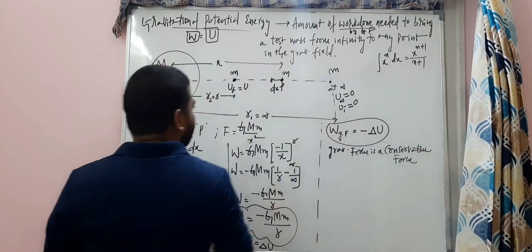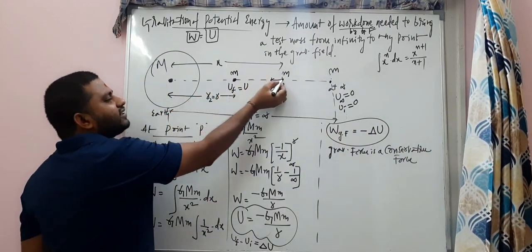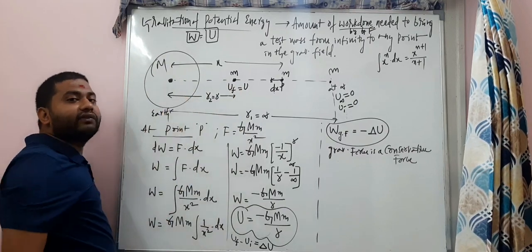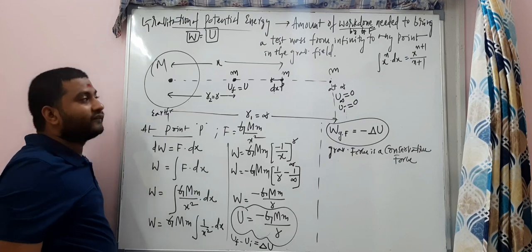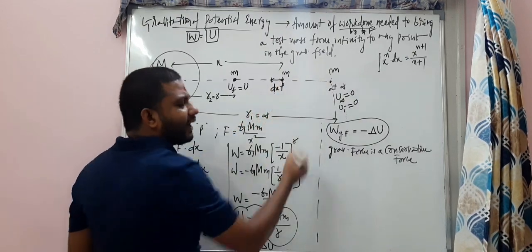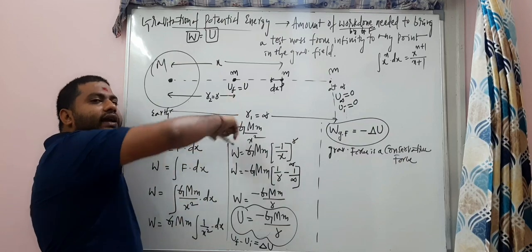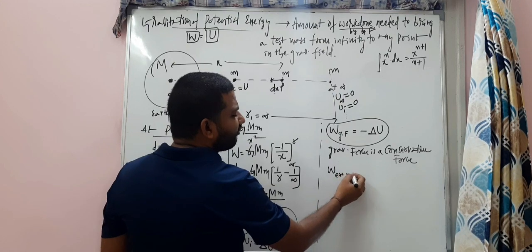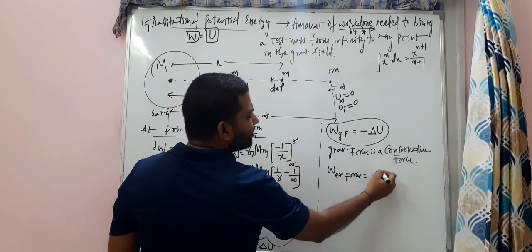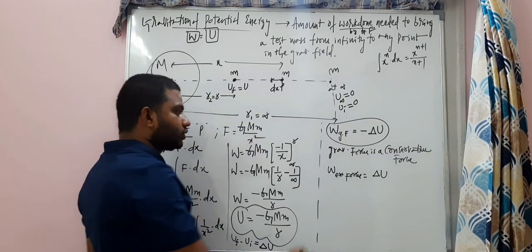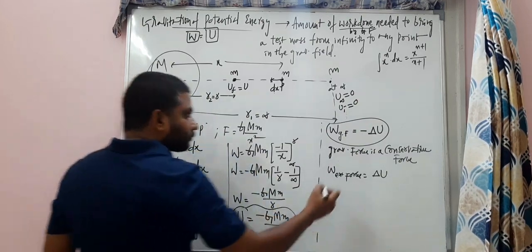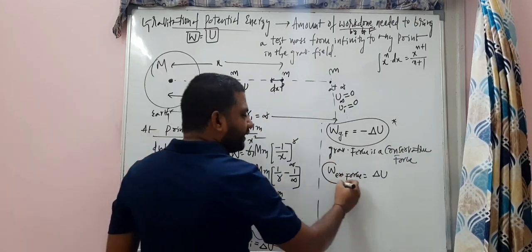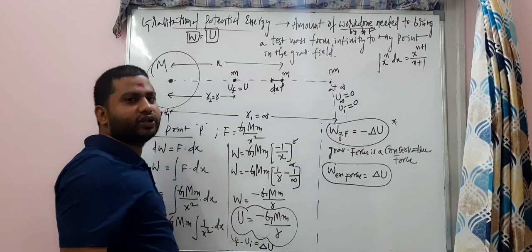And at the same time, look here, in this case we are just taking the body in this direction, meaning work is done by the gravitational force. Imagine if you are moving against the gravitational force, that's called work done against the gravitational force, or work done by an external force, which is equal to just the change in potential energy. So, sorry, work done by the gravitational force is minus change in potential energy. Work done by the external force is just the change in potential energy.